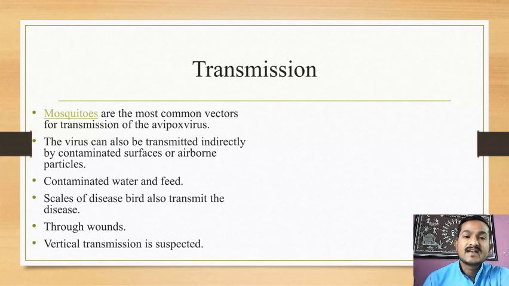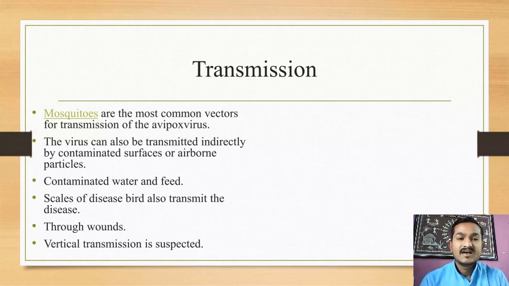Then the virus can also be transmitted indirectly by contaminated surfaces or airborne particles. If the poultry house is unhygienic or contaminated, ultimately these viruses are transmitted from one bird to another bird.